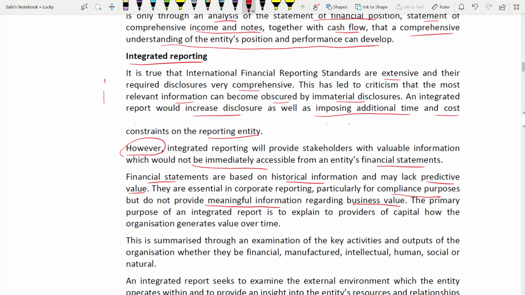But the primary purpose of integrated reporting is what? To explain to the providers of capital how the organization generates value over time. The word is value. How they are generating value over time, whether short, medium, or long term. Providers of capital means who? They are explaining it to the lender, the creditor, the bank, the shareholder, how they are creating value.